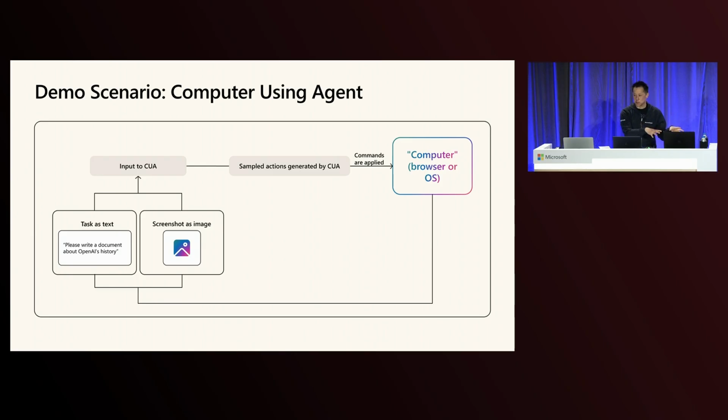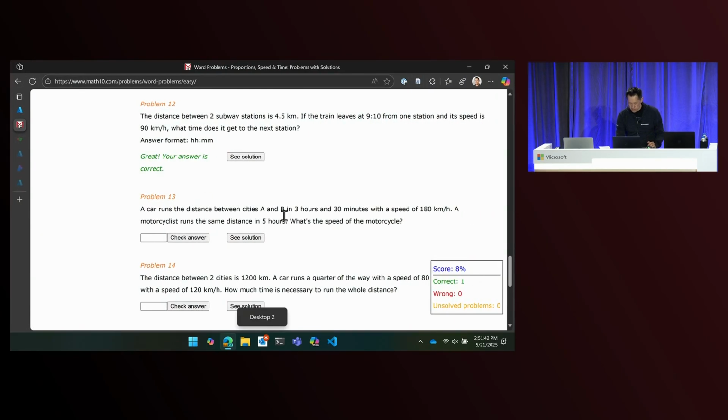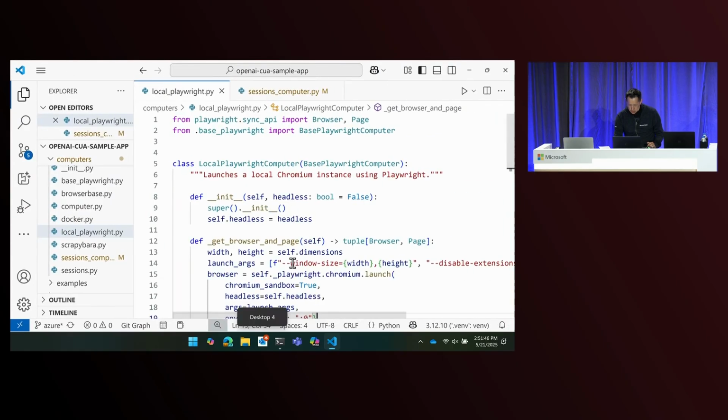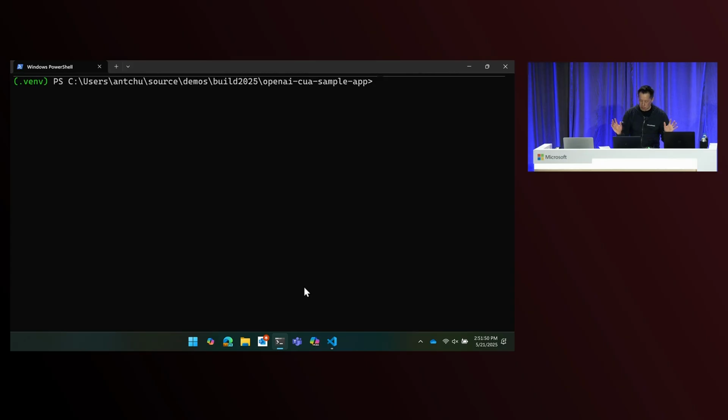I'm going to quickly show you how to do this locally on your machine, and then we're going to see how it runs in sessions. Not this one, it's this one. All right, I already have this set up. In this case, it's a Python application, and here I'm starting the local Playwright version.